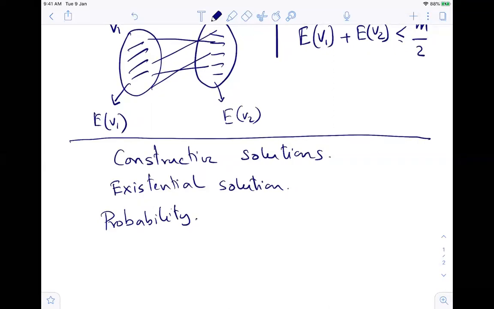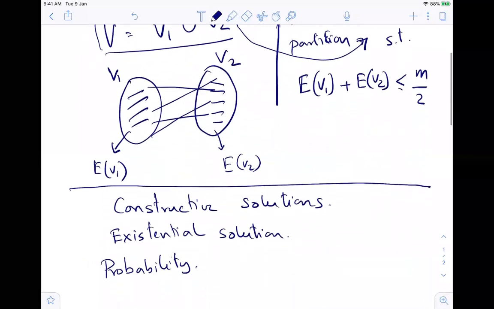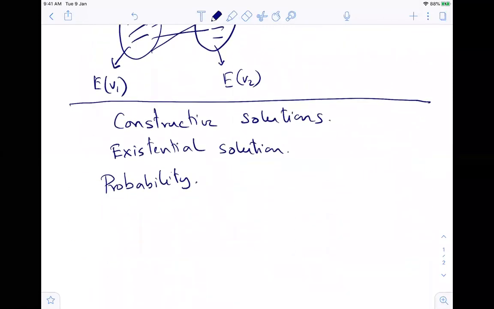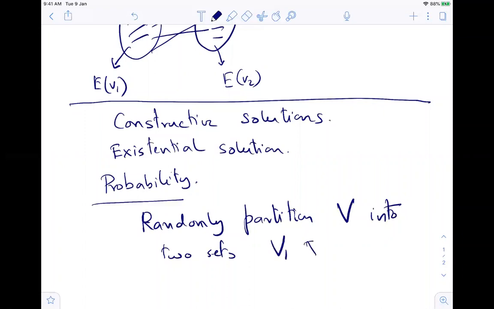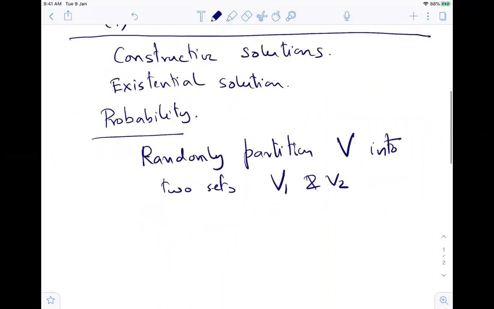So let me do it here. Here is the experiment that I do. I randomly partition the vertex set V into two sets, V1 and V2.